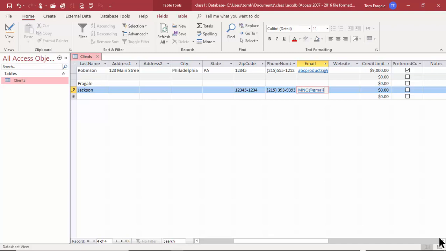And notice how that's coming up as a website, as a hyperlink. And then the website should also be a website. So I'll do mno.com. Good. You can just see that's going to be an active link as well.